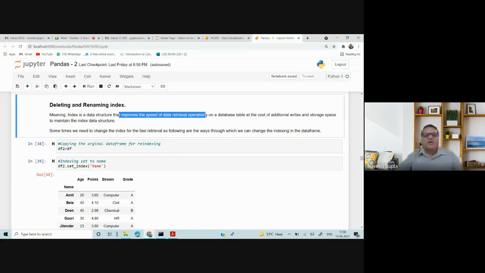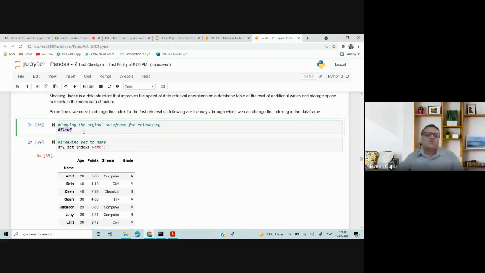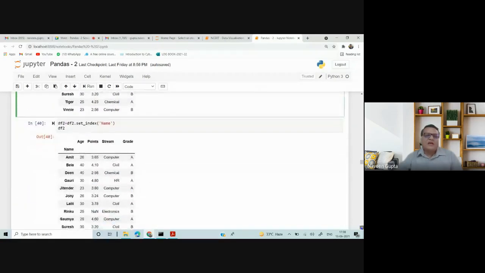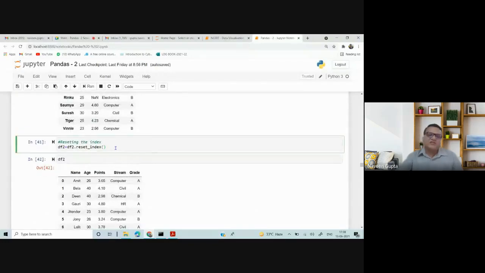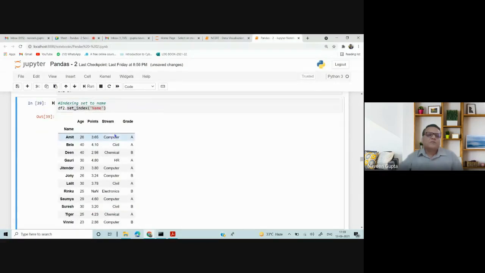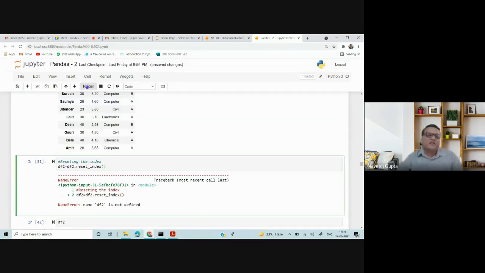That's the reason we have two functions, called set index and reset index. I have copied the data frame because I don't want my original data frame to change. So I copied my df to df2, and then I said df2.set_index to name. I have changed the index value. And then again I've done reset, which will reset it, and it will come back. So reset and set index are the two functions which reset and set the index.